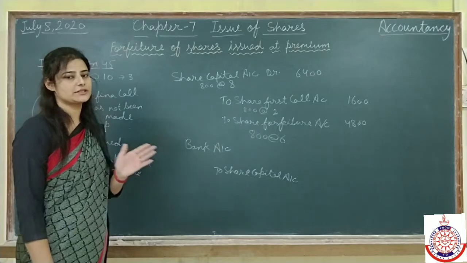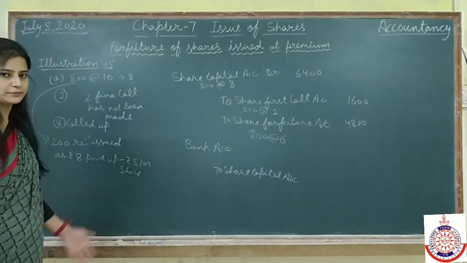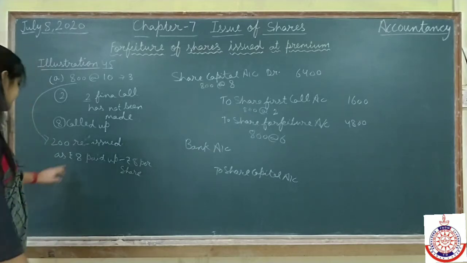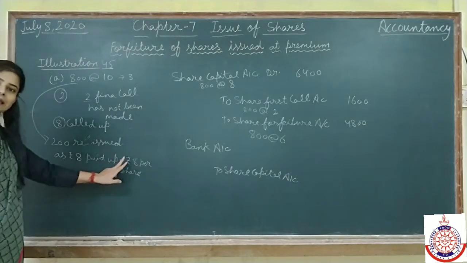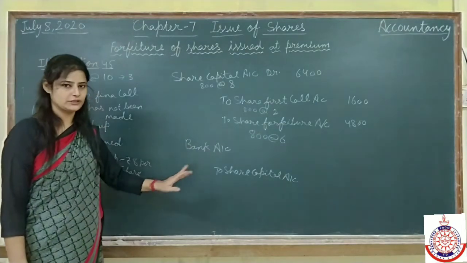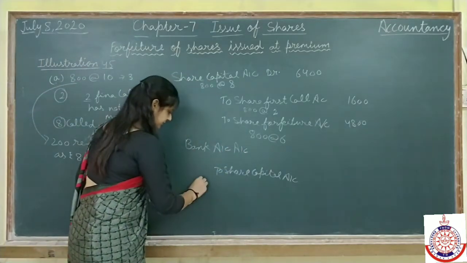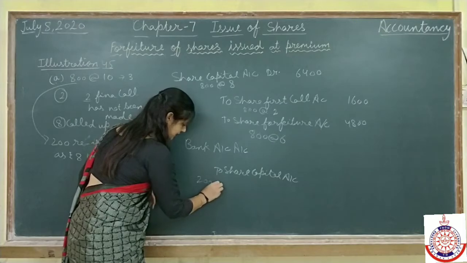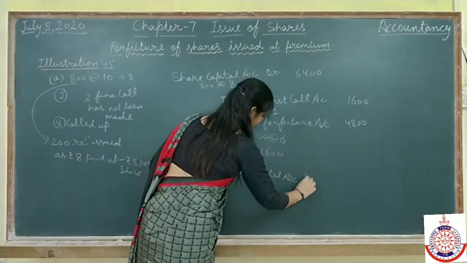The company can also reissue at premium, or at par. In this question, they are saying 200 shares were reissued, 8 paid up, and 8 per share only. It means the company is issuing at par only. There is no loss or premium. So 200 shares at the rate of 8 means total 1600 we are receiving.